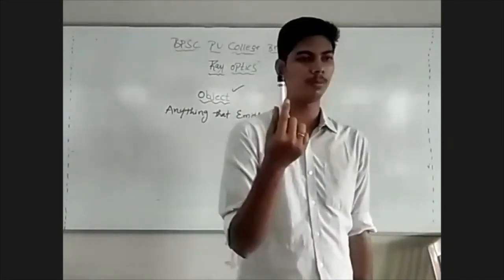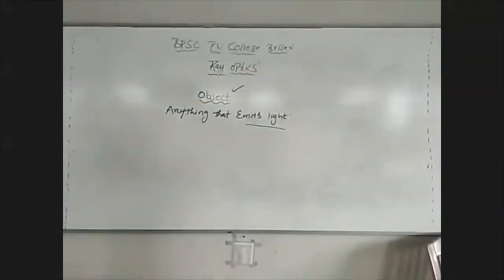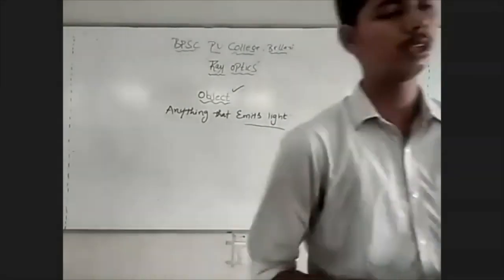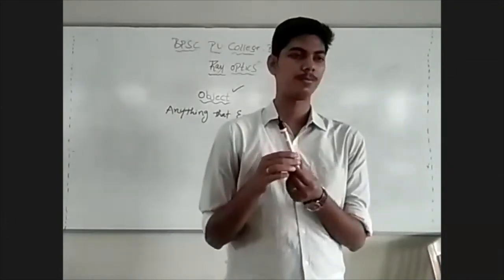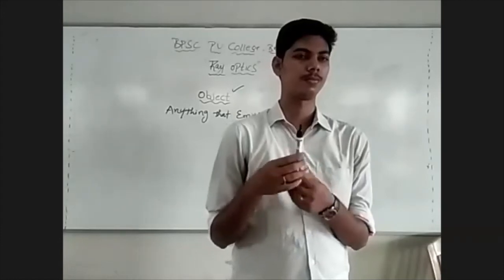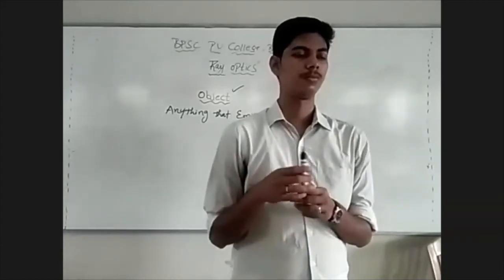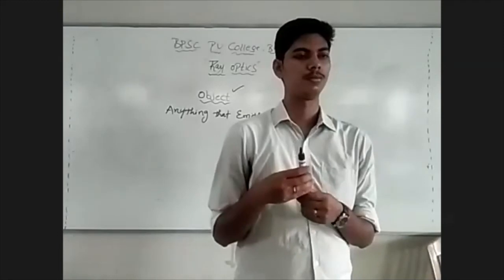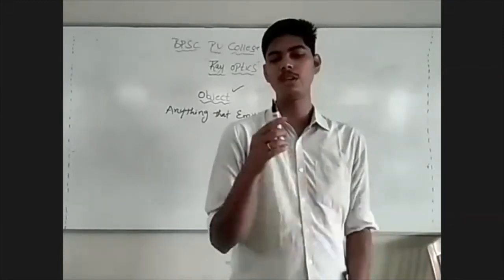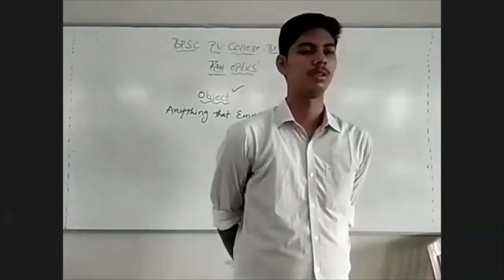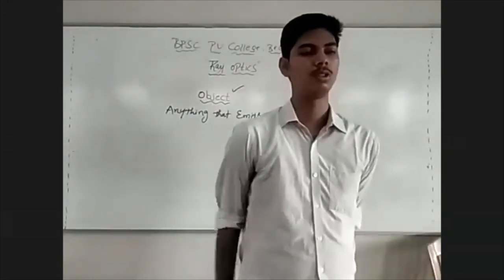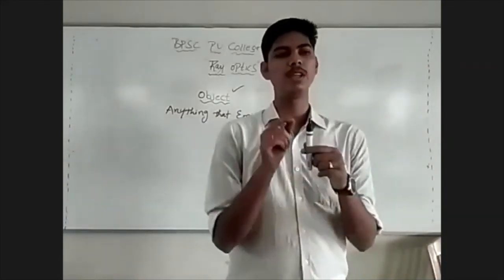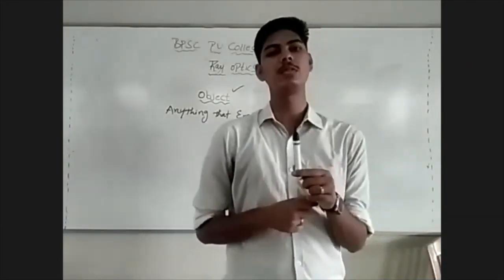This pen is visible to us. Because this pen is visible to us, we can call it an object.